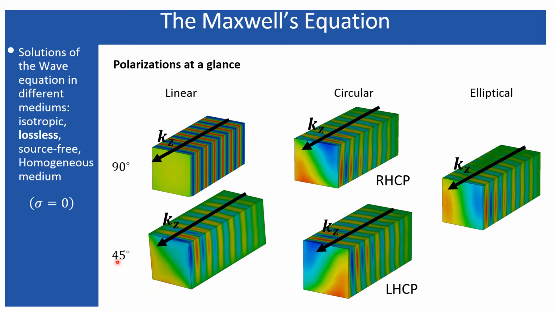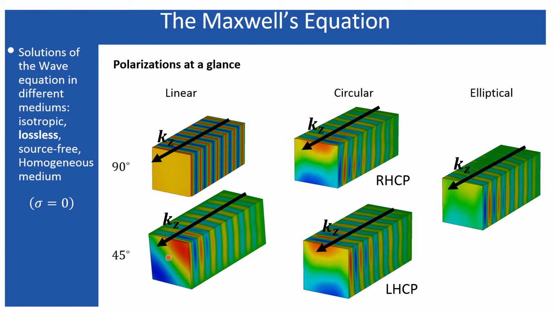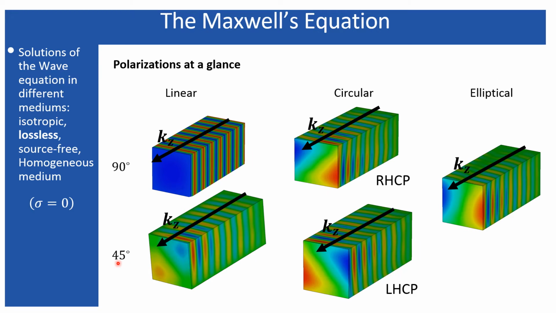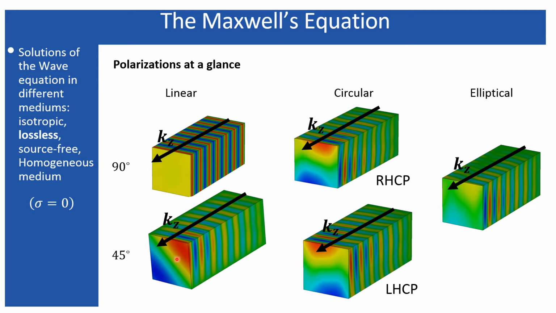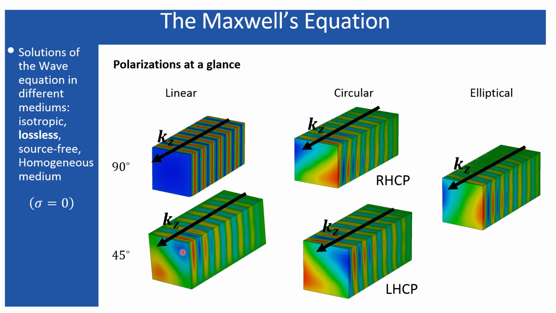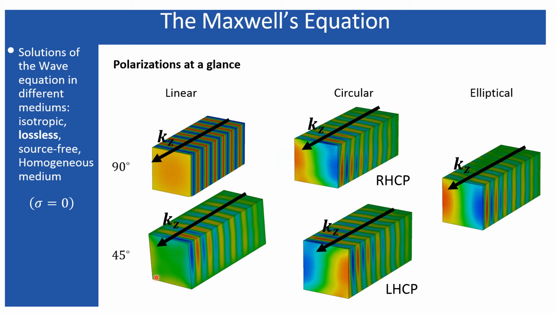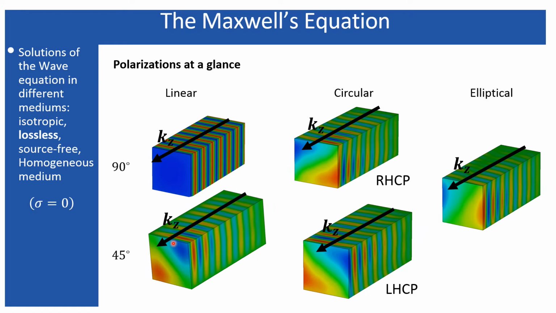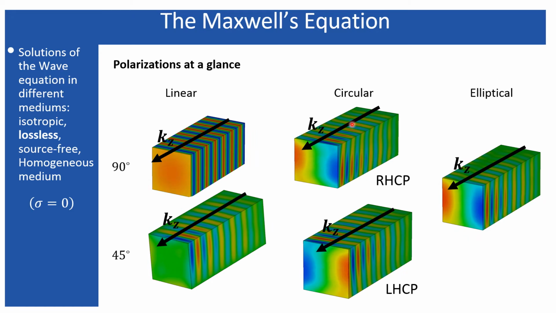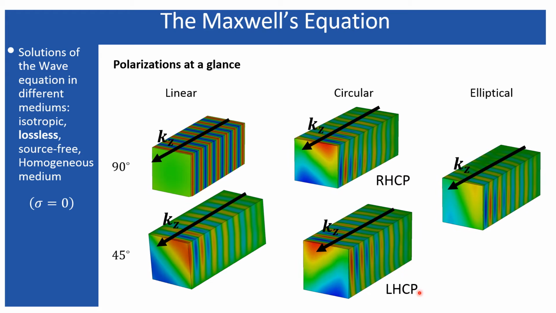Next one is the 45-degree linearly polarized wave, when both the X component and the Y component of the electric field exist in the expressions. Since the magnitudes are the same, they are not directed along a particular direction, either X or Y, but they take a direction which is the resultant of X and Y. So that is the 45-degree polarized wave, which also falls in the category of linearly polarized wave. Next was the circularly polarized wave. One is the right hand circularly polarized wave, and another is the left handed circularly polarized wave.